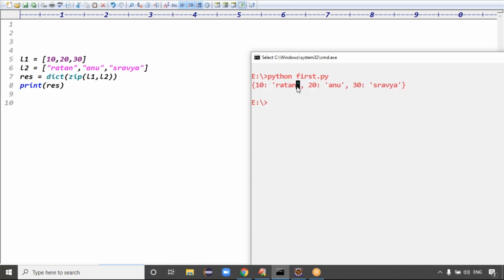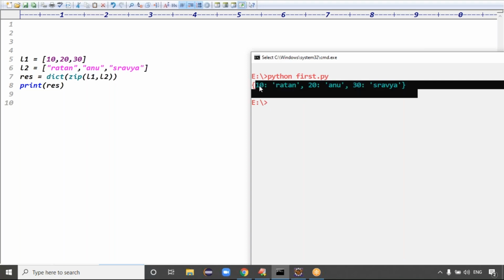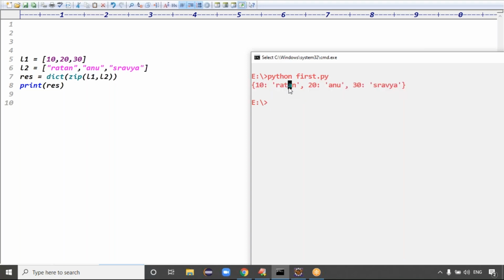A key-value pair is also called an item. So this dictionary contains how many items now? This dictionary contains three items, right? Guys, this dictionary contains how many items? Means three items. Are you clear now?